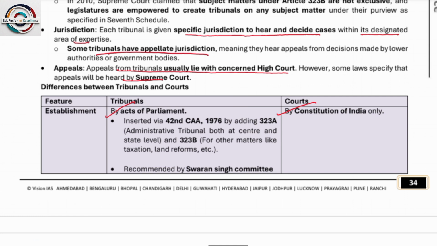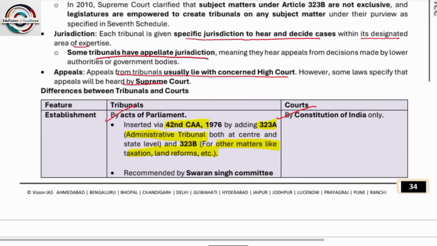You can also have a look on this. See here it is mentioned that the 42nd Constitution Amendment Act added Article 323A for administrative tribunals and 323B for other matters like taxation and land reforms. Appeals from tribunals usually lie with the concerned High Court. So from a tribunal it does not lie before district courts or any other subordinate courts, but with the High Court, and from the High Court the appeal will lie before the Supreme Court.